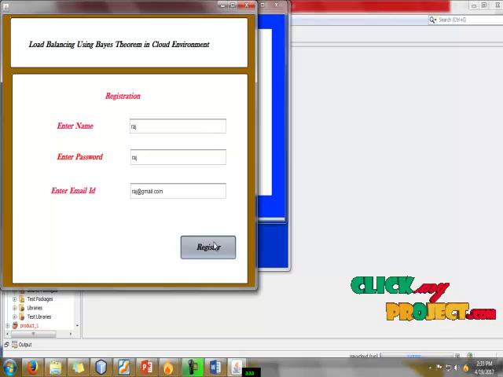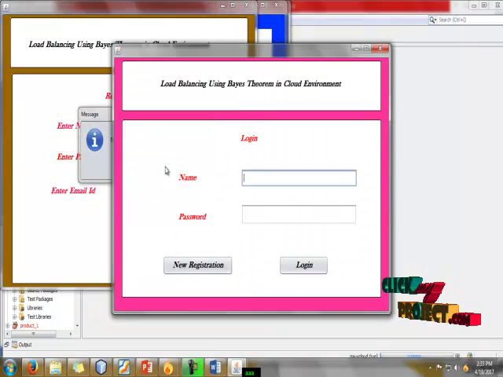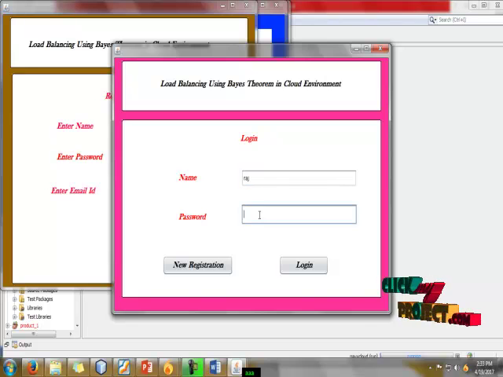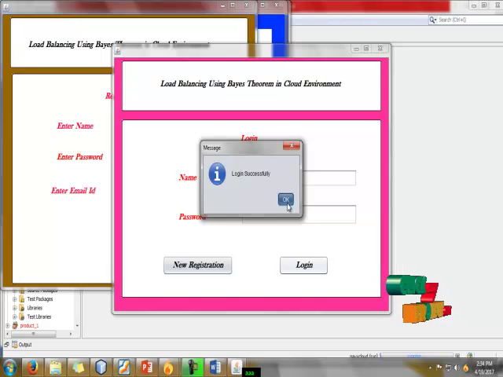Okay, register. It's successful. Then we give the ID, name, and after that the password. Okay, login means logged in successfully.